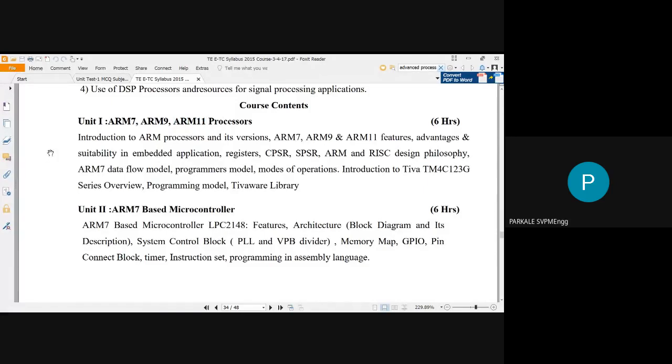Okay, so each core has its own advantages, that is, some features get updated in ARM7, in ARM9 and ARM11. So in unit number 1, we have to get introduced to the ARM processor, that is, how these ARM processors differ from the 8051 and the PIC microcontroller, and its different versions. It has ARM 1, 2, 3, 4, 5, up to 11, or there are some advanced ARM processors also, called Cortex M and Cortex A processors.